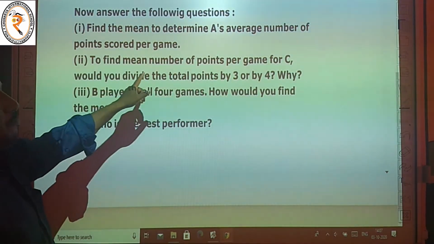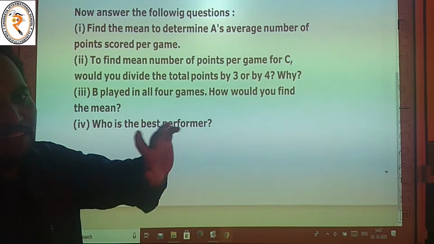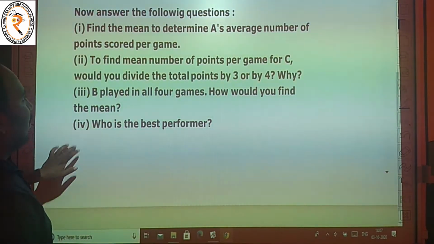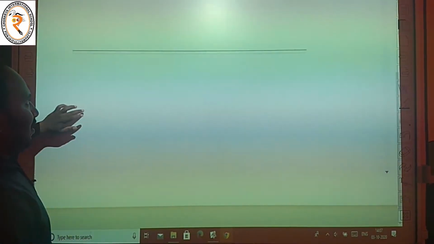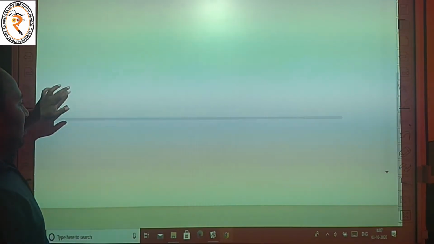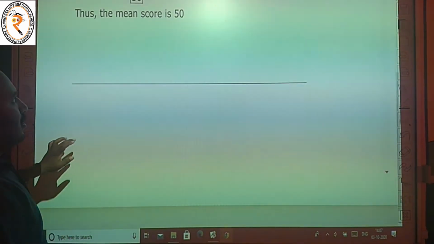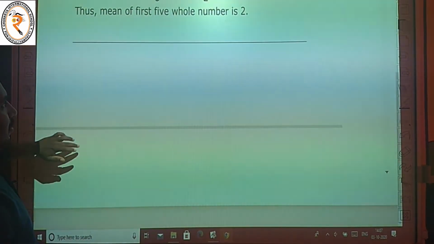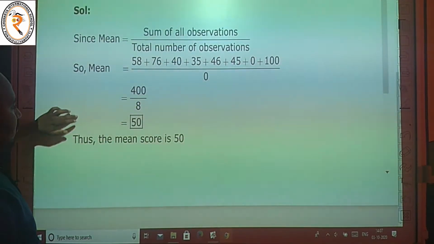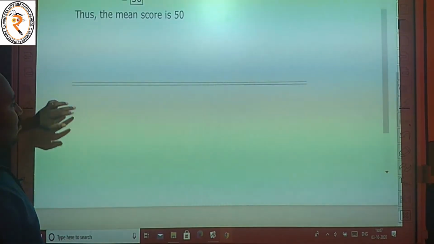To find the mean of points per game for C, average means mean. Mean is equal to the sum of all observations divided by the total number of observations.